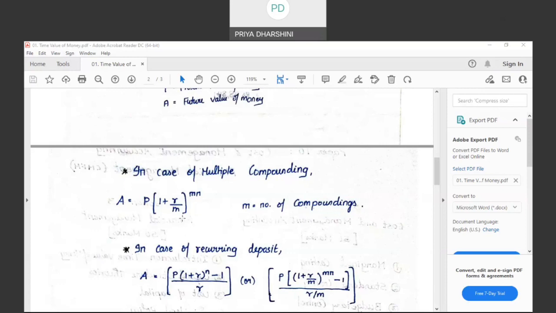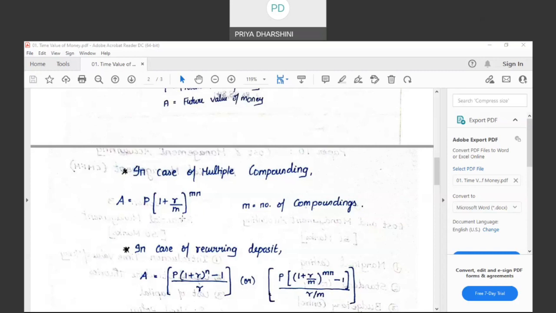These are the 2 formulae for a lump sum investment. If straight away I am going to go to a bank and invest 1 lakh into a fixed deposit for a particular period, they will ask you, how do you want your returns? Do you want it as a monthly return or an annual return or half yearly return or quarterly return? So these 2 formulae are for one-time investment.